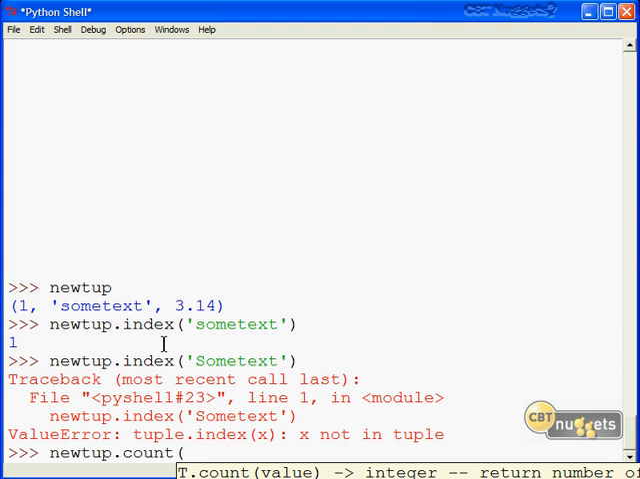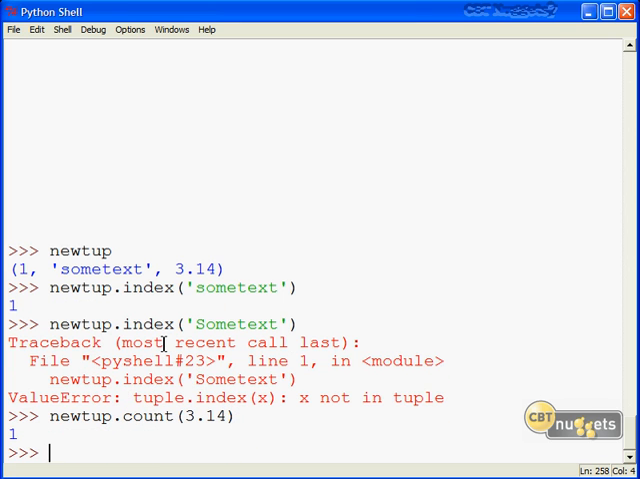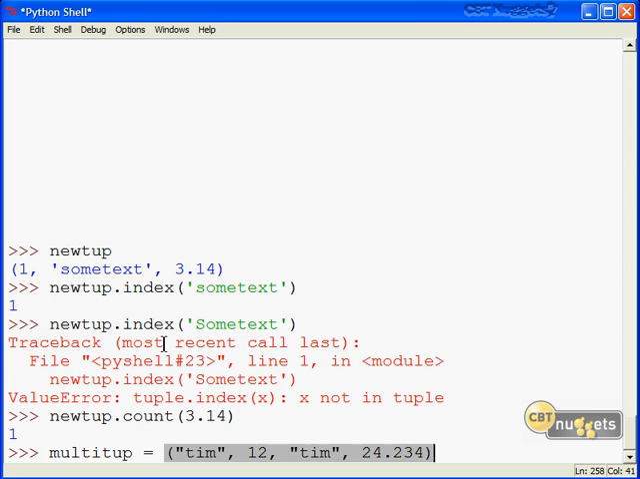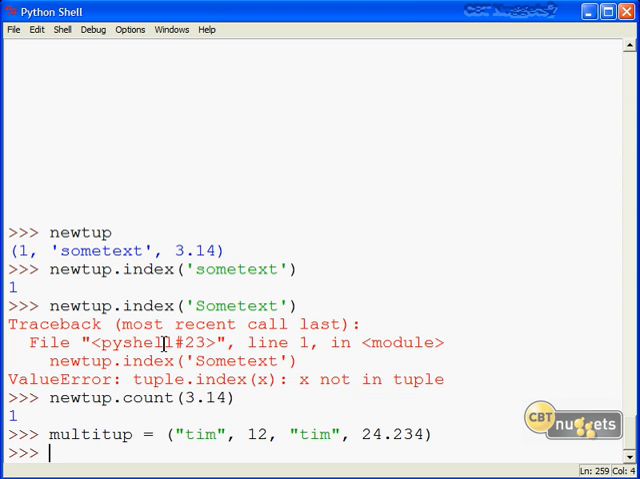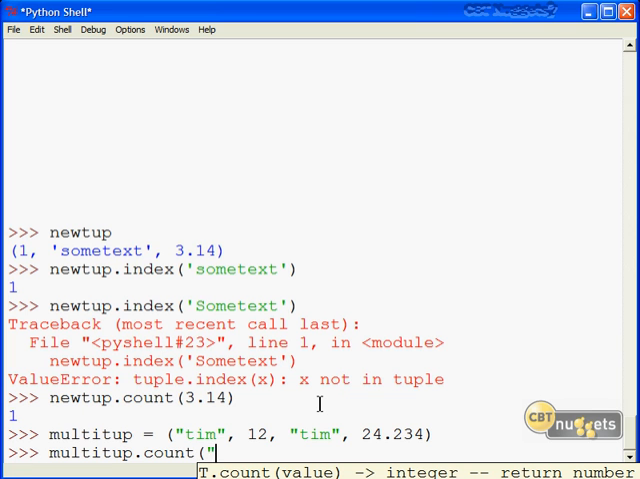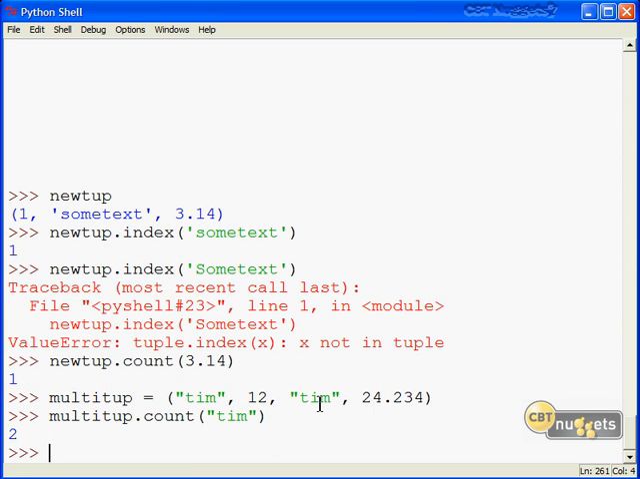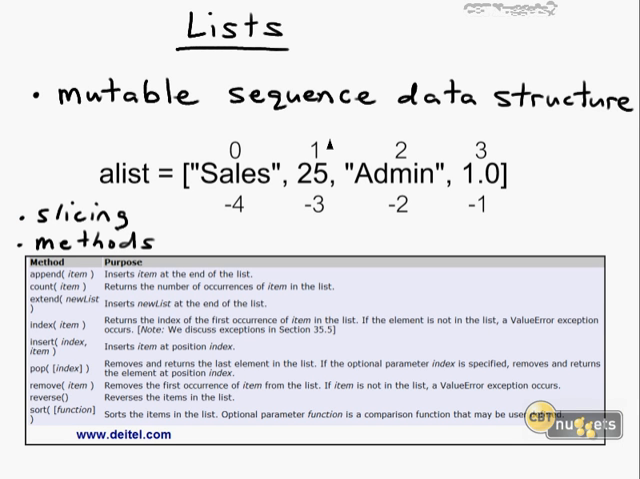So if I pass in my pi here, it tells us we have 1. But let me create multi-tup, and then, as you see here, we have more than one occurrence of Tim. And if we pass that string in as a parameter, we now have 2 occurrences. I've mentioned lists so much in our previous discussion of tuples, you probably feel that you halfway know them by now.